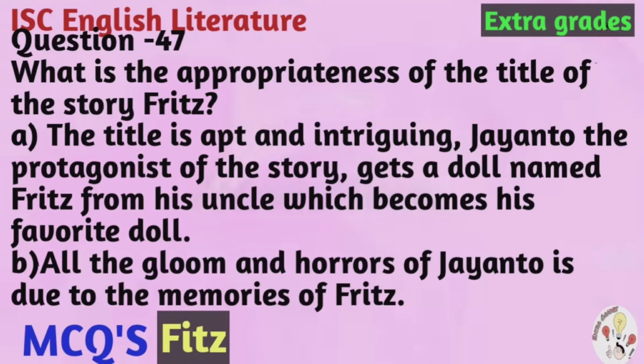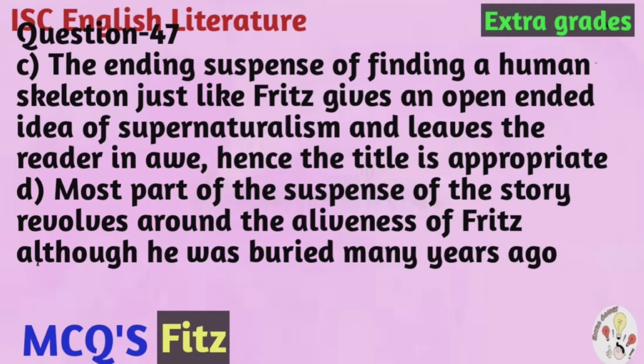B. All the gloom and horrors of Jayanto is due to the memories of Fritz. C. The ending suspense of finding a human skeleton just like that of Fritz gives an open-ended idea of supernaturalism and leaves the reader in awe. Hence, the title is appropriate.